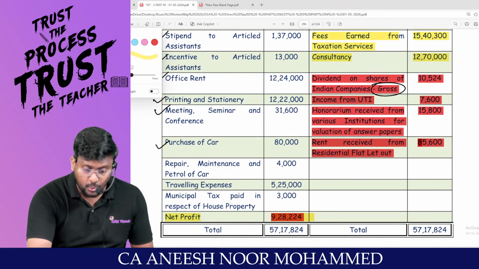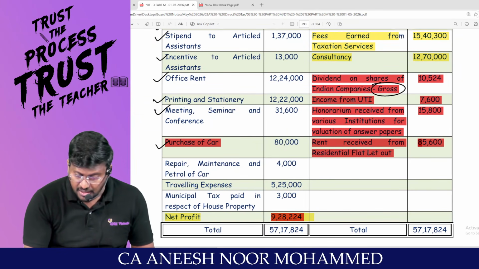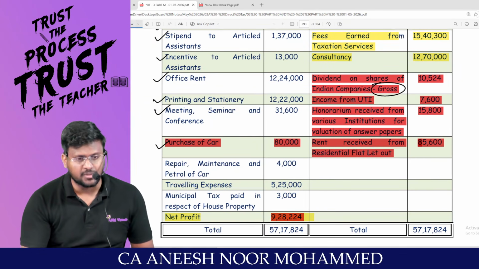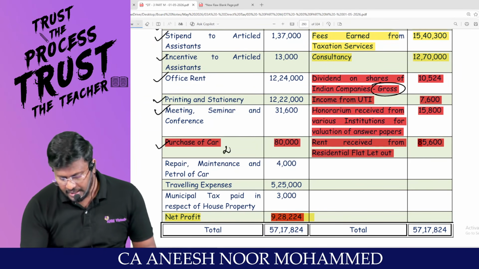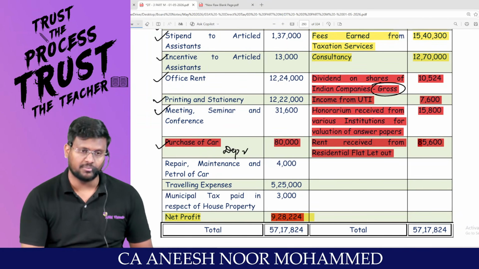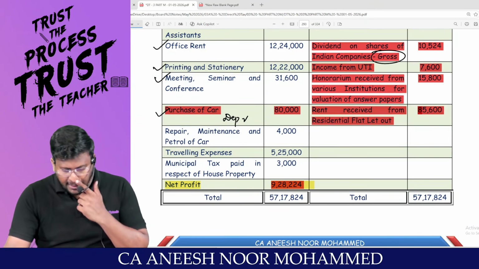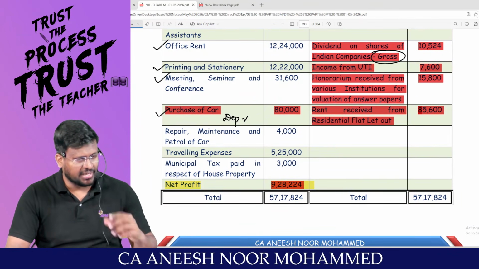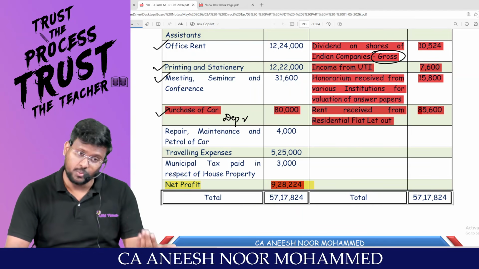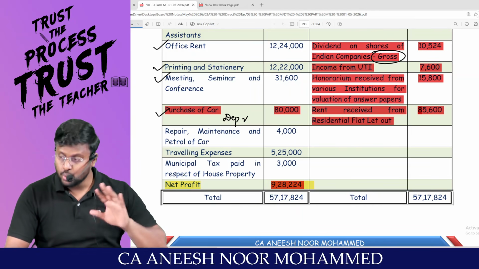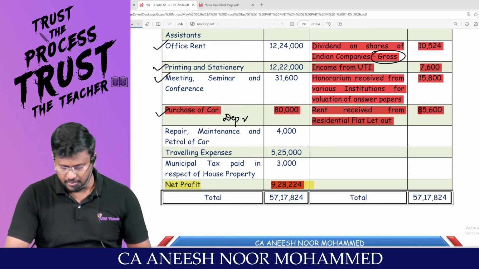Purchase of car. You tell me, purchase of car is a personal expenditure or, sir, capital expenditure. Capital expenditure. Depreciation can be claimed for car. Repair, maintenance and petrol of car. If the car has been used for business, petrol expense will be allowed as a reduction. If it has been used for personal purpose, should be added back.